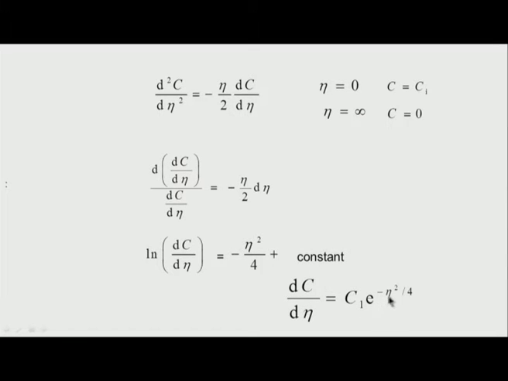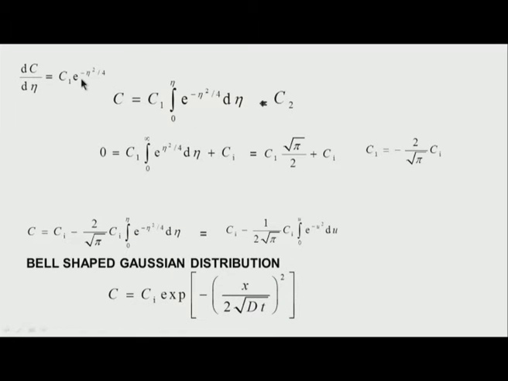I have c1 e to the power minus eta squared by 4. Therefore, the moment I get c1 eta squared by 4, I need how the concentration of the fuel gas changes. I integrate this and I get c1 into the integral of eta squared by 4 d eta, plus c2, a constant of integration. I put the boundary condition at eta equal to infinity, where the concentration is equal to 0, and the integral from 0 to infinity of e to the power eta squared by 4 d eta is equal to root pi by 2.